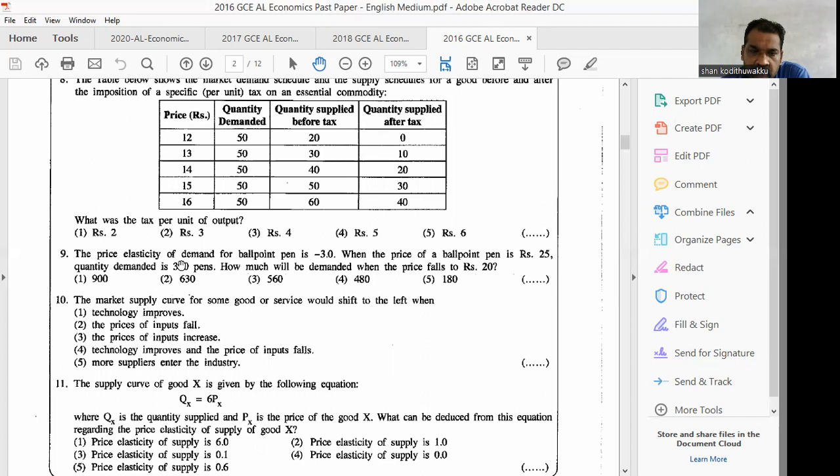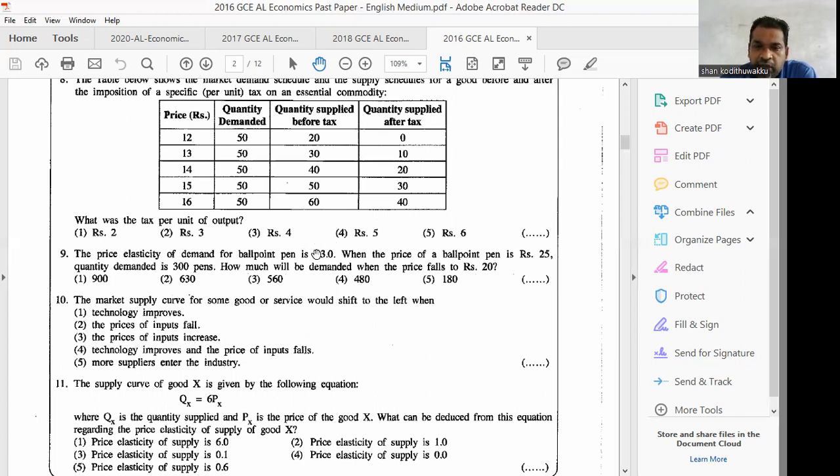Then when there's a decrease in price from 25 to 20, there will be an increase in quantity demanded by 180. 180 plus initial quantity 300, and the new quantity will be 480. Therefore, at a price of 20, there will be 480 units of quantity demanded. The answer is number 4.